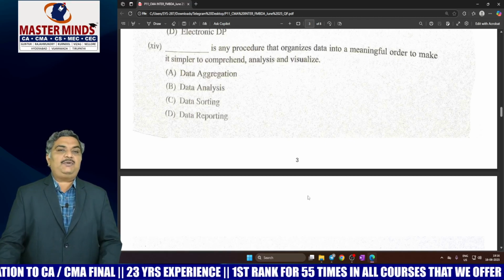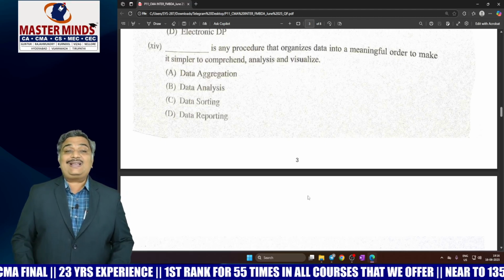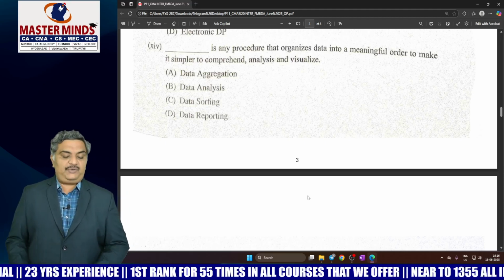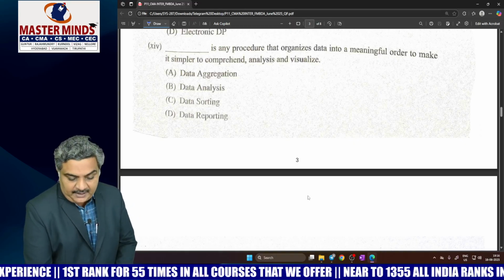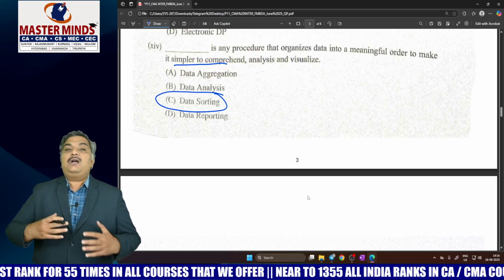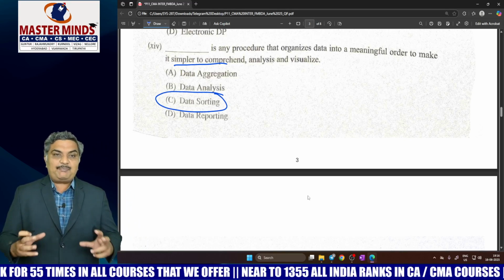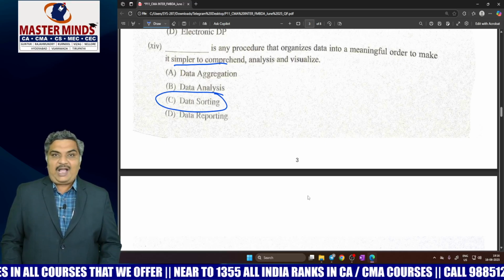The first MCQ: dash is any procedure that organizes data into meaningful order to make it simpler to comprehend, analyze and visualize. See, whenever it says it is simpler to comprehend, definitely it is related to sorting, because if you sort the data, it becomes very simple to comprehend, analyze and visualize. So data sorting is the answer there.